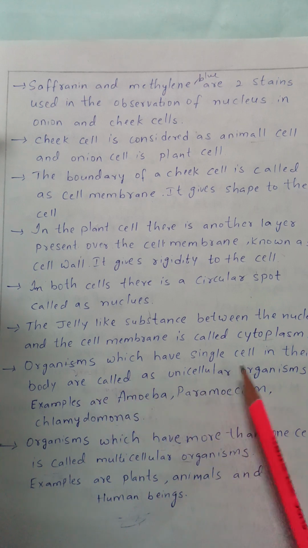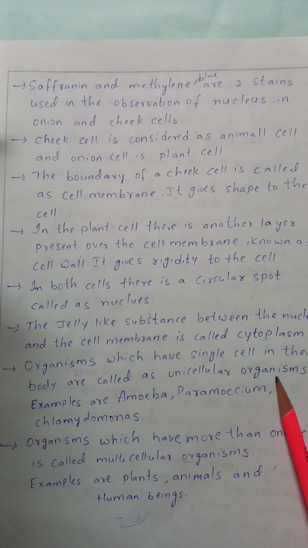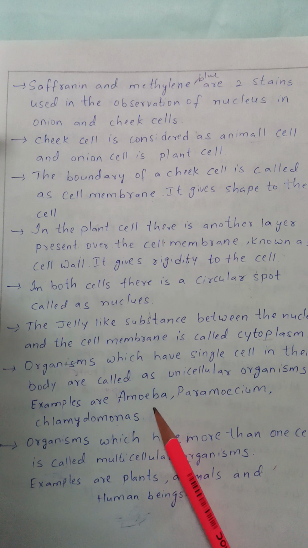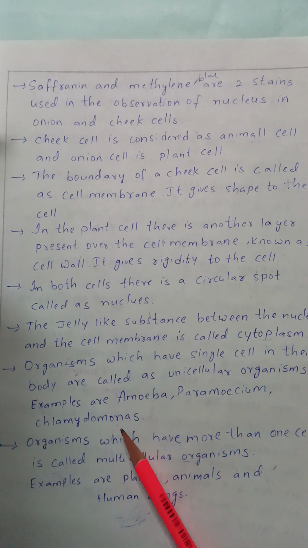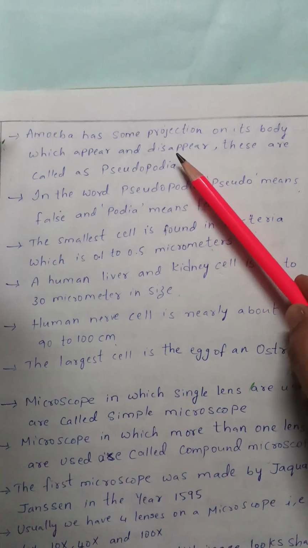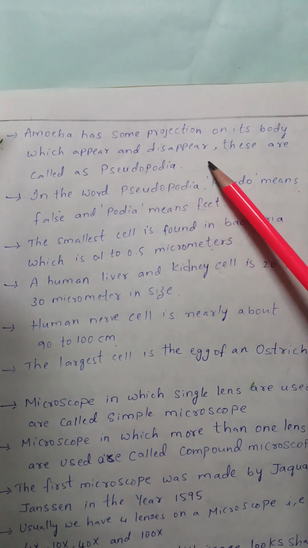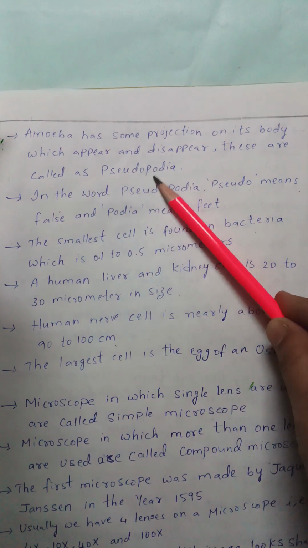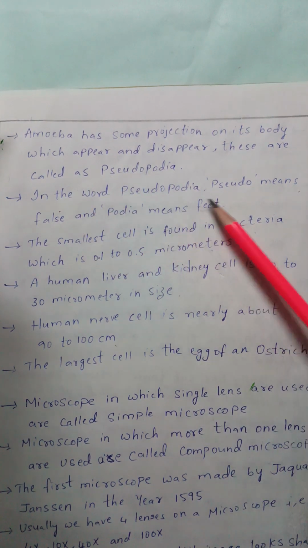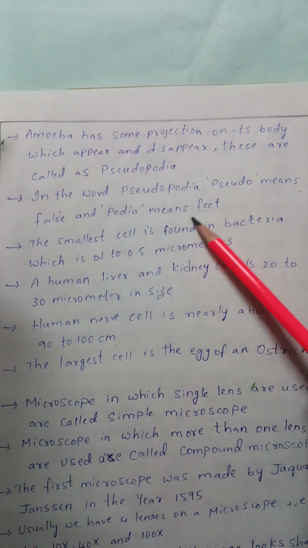Organisms which have a single cell in their body are called unicellular organisms. Examples are amoeba, paramecium, chlamydomonas. Organisms which have more than one cell are called multicellular organisms. Examples: plants, animals and human beings. Amoeba has some projections on its body which appear and disappear. These are called pseudopodia. In the word pseudopodia, pseudo means false and podia means feet.